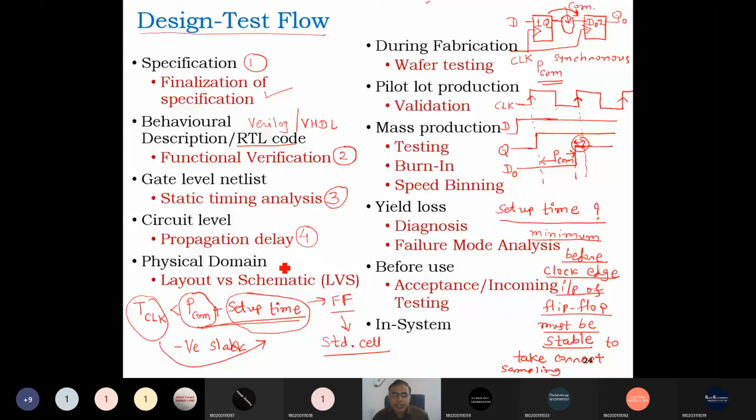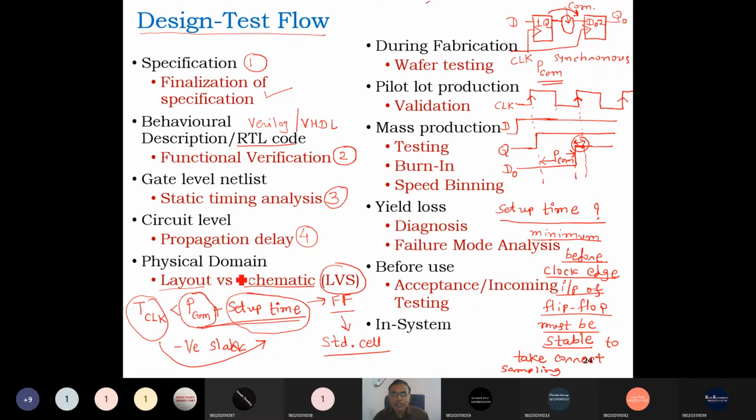So again we have to do the static timing analysis. And then at the end the circuit level is converted into the layout, right? All the NMOS and PMOS at the last stage are converted into the layout, and at the layout level we have to check layout versus schematic. It is called LVS.